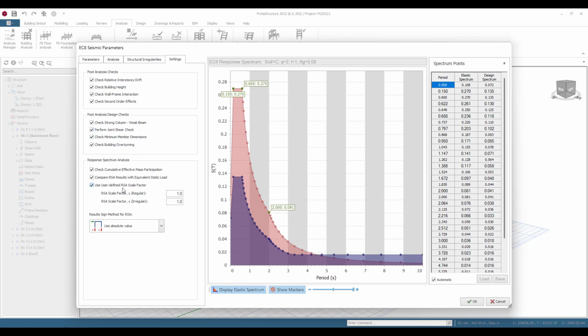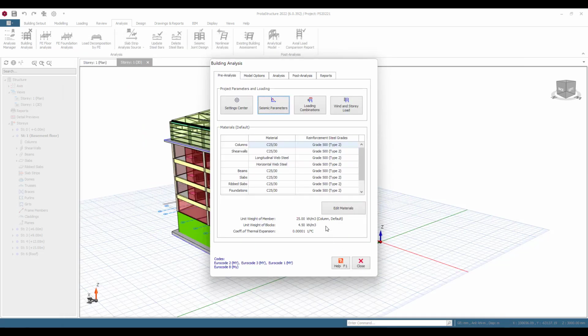You can also come and scale. ProtoStructure automatically scales your equivalent static base shear to your response spectrum analysis, or the RSA results to the base shear results. Typically this is 100%, but some codes allow a reduction in that, so you could scale up your RSA results perhaps to 85 or 90% for some codes. So you have the flexibility in this version to be able to define those levels. This is just us providing you with increasing levels of flexibility to suit your local requirements. So if I can accept that, we can then move into establishing the model options.